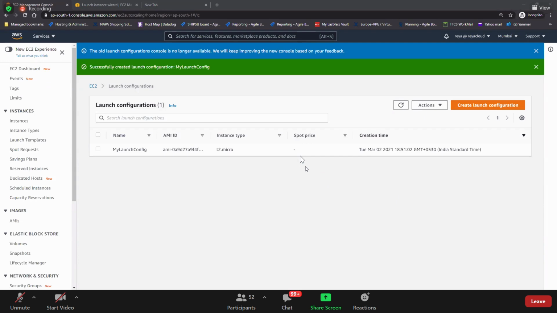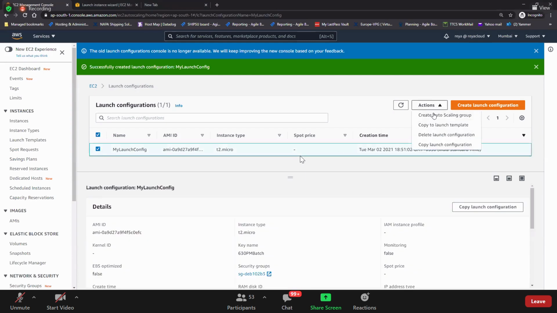Okay. So now, what is the next step to create after launch configuration? Auto scaling group, right? So you select this, create auto scaling group. So guys, the auto scaling group depends upon this launch configuration, right? So you need to create an auto scaling group from this launch configuration.